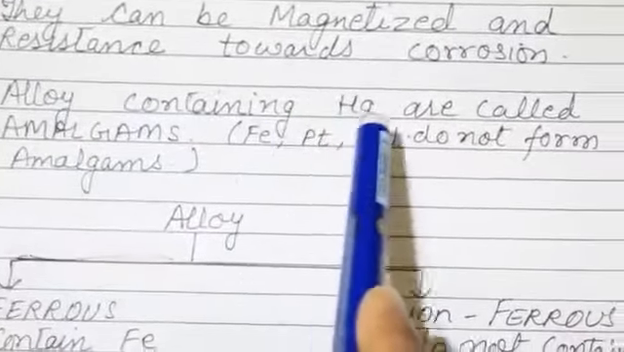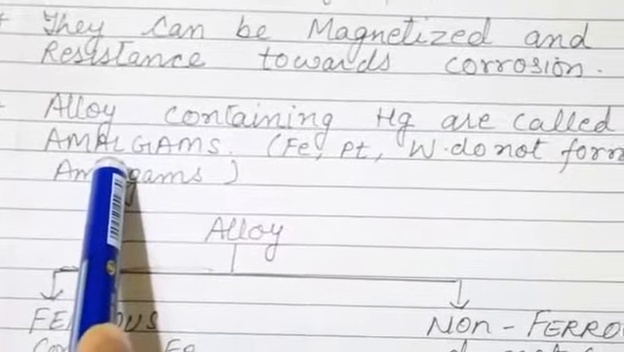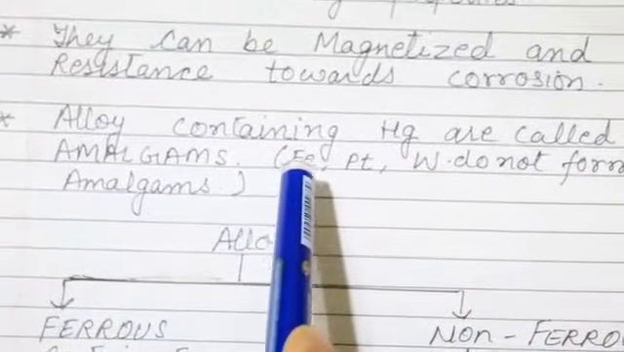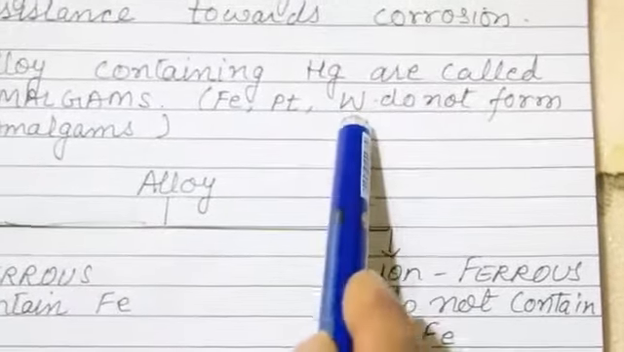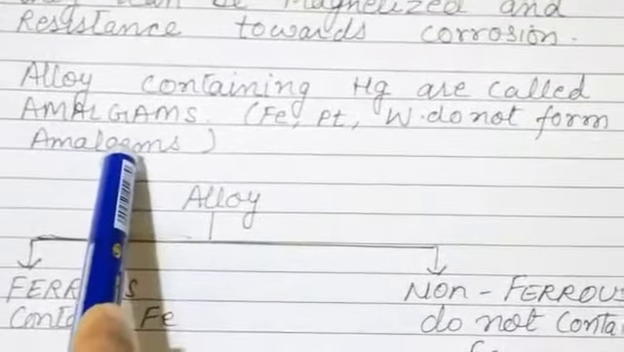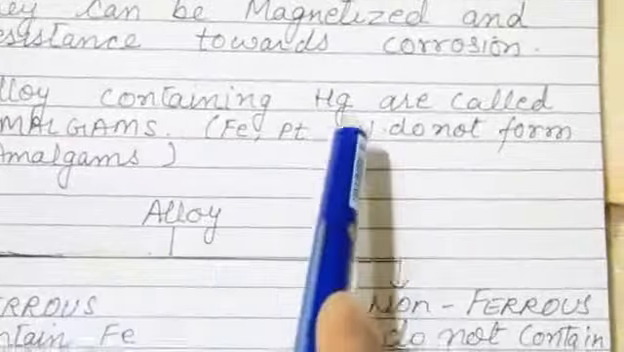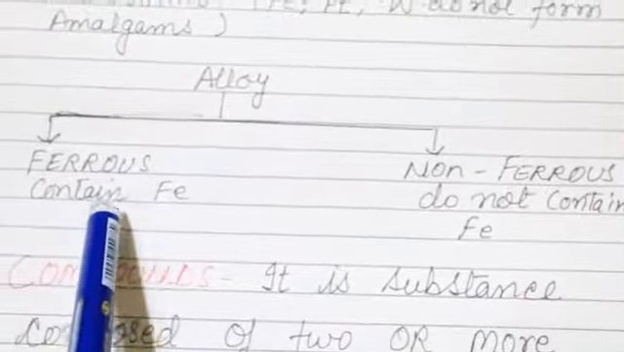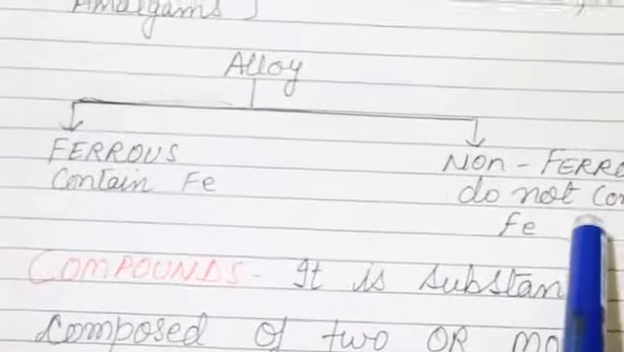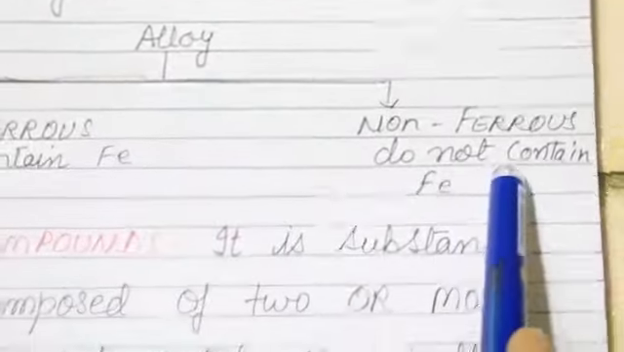Alloys containing Hg are called amalgams. Fe, platinum, that means iron, platinum and tungsten do not form amalgam. Means these three metals are not going to combine with mercury. Alloys are of two types: first is ferrous, second is non-ferrous. The alloy which contains iron is ferrous and the alloy which does not contain iron is non-ferrous.